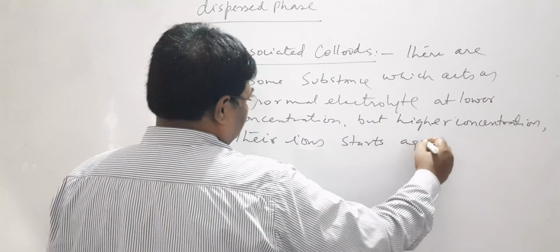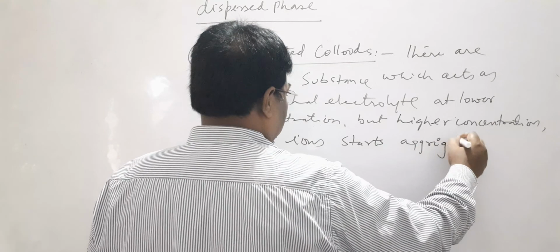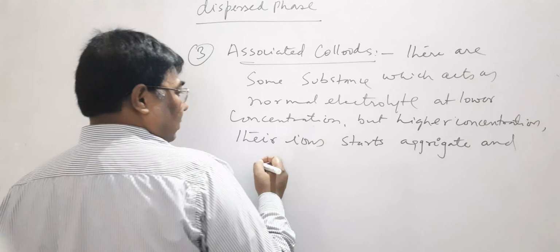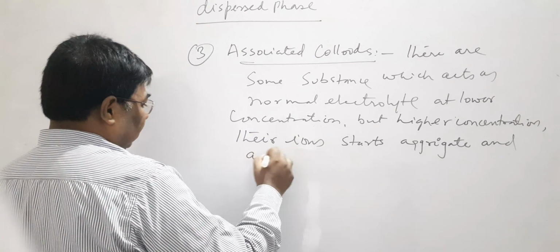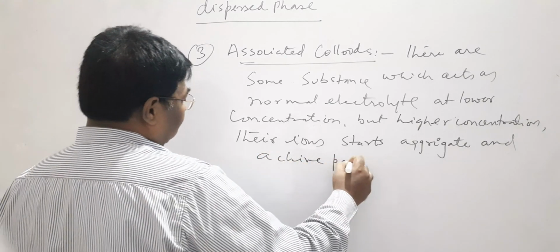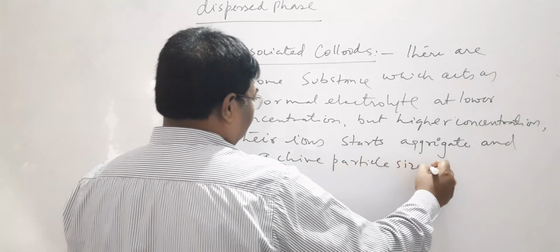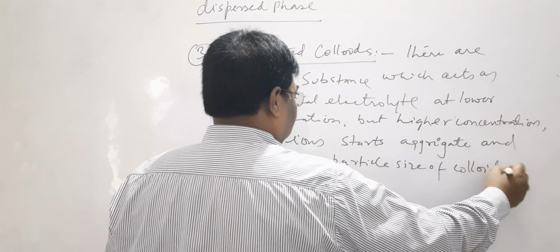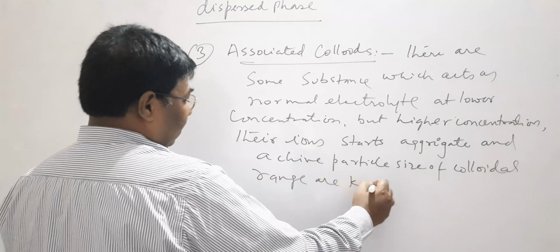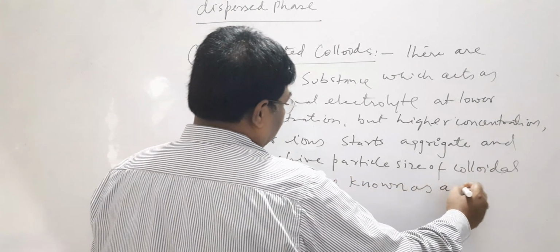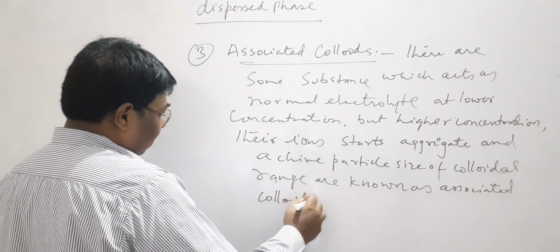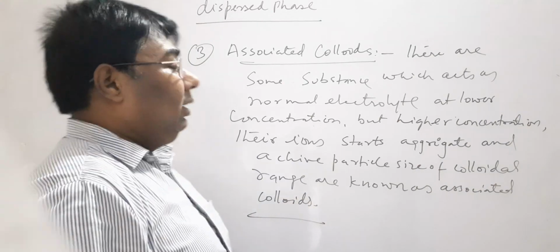their ions aggregate and achieve a particle size of colloidal range, they are known as associated colloids. Now student, what are the associated colloids?